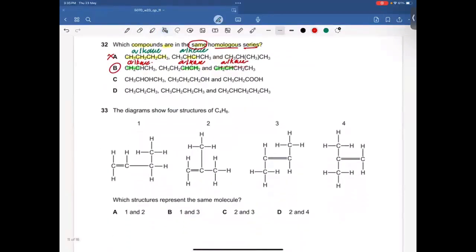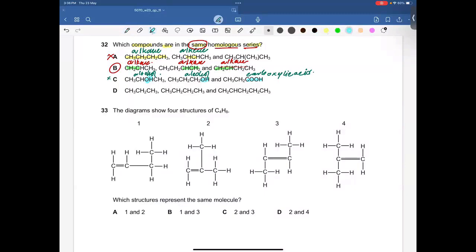All right. Option C. Let's talk about option C. This is OH, which means it is an alcohol. This is also OH, which means it is an alcohol. This is COOH, which means this is a carboxylic acid. The carboxylic acid and alcohols are different homologous series, and so option C is incorrect.